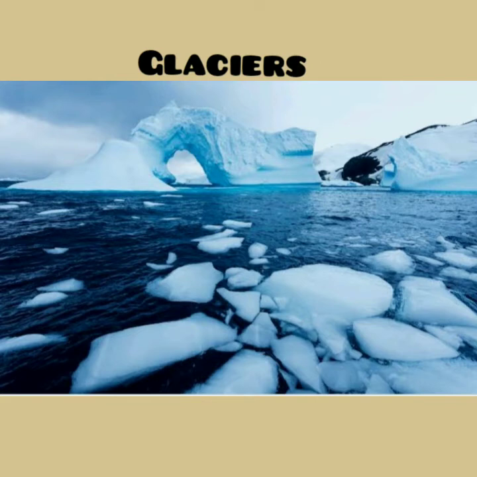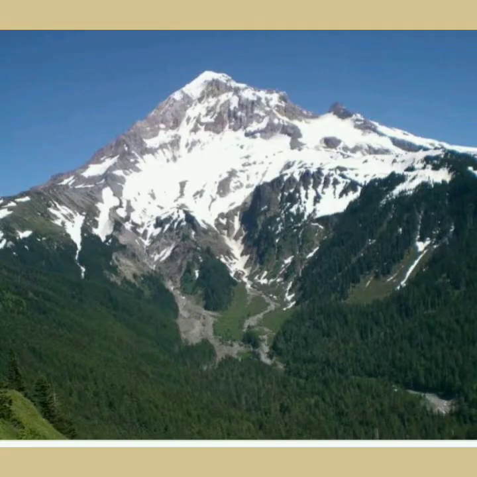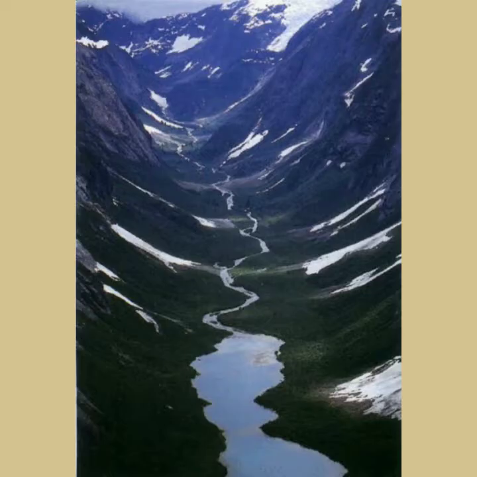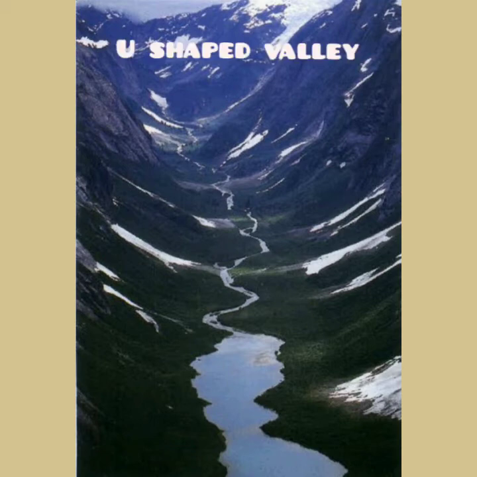Glaciers move very slowly. Just like other agents, glaciers also do the work of eroding, transporting, and depositing. When a glacier passes through a valley, rock pieces fall into it from the mountain slopes. It also picks up pieces of rock from the floor of the valley. These rock pieces erode the valley floor and create a U-shaped valley. This U-shaped valley has a flat bottom and steeply sloping sides. It is also called a glacial trough.